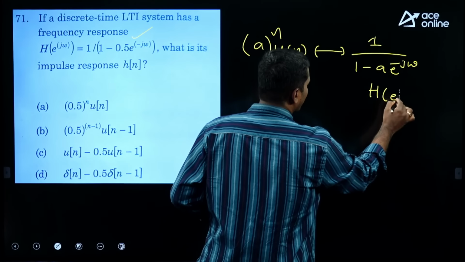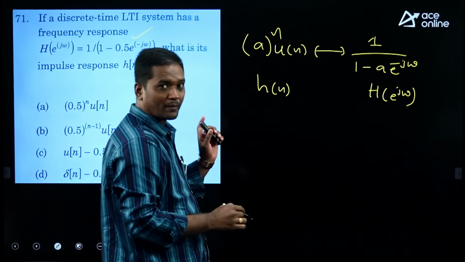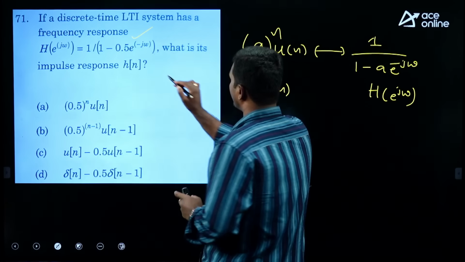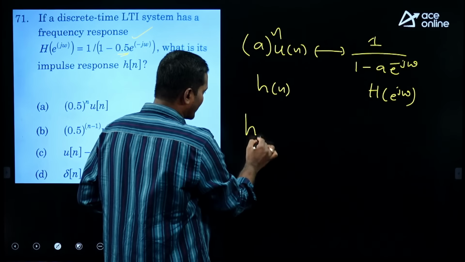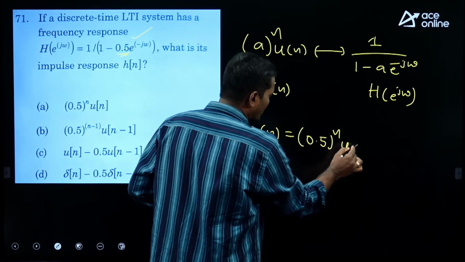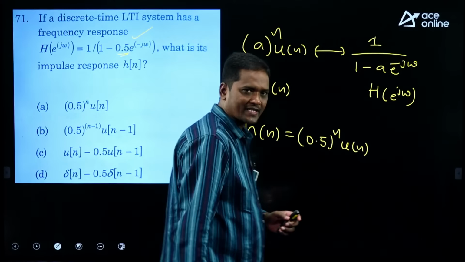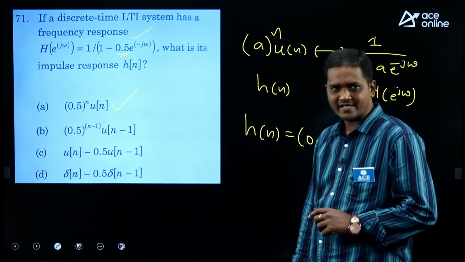So H of e power j omega becomes h of n. In the given problem, the a value is 0.5. If I substitute 0.5, the impulse response becomes 0.5 whole to the power of n u of n. So the right option is A.